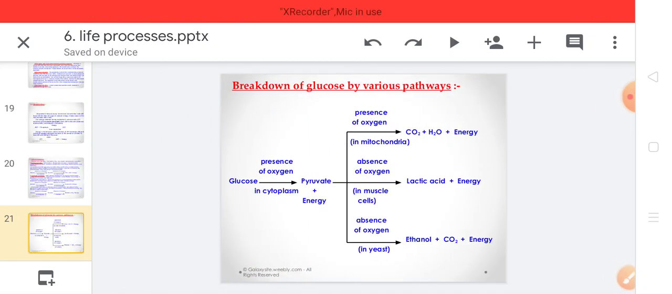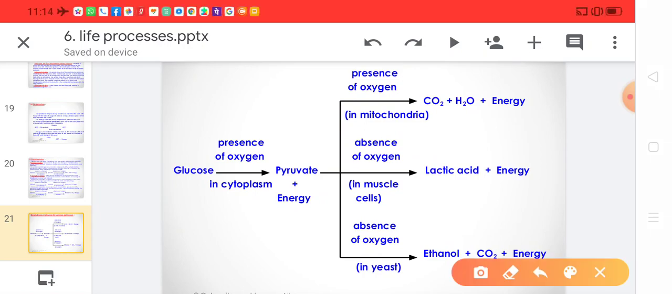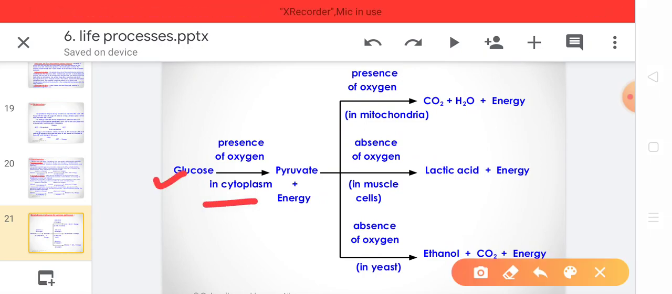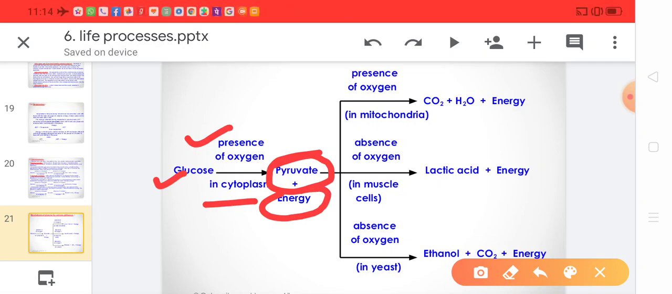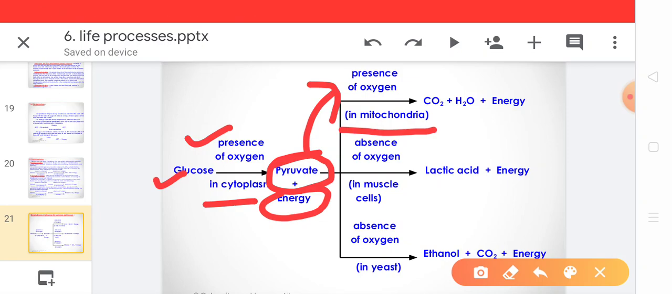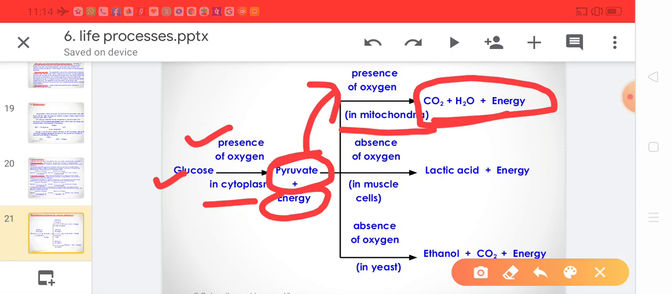Now look over here, the brief flow chart about the breakdown of glucose by various pathways. First, glucose in the cell cytoplasm in the presence of oxygen is converted into pyruvate, and a small amount of energy is released. Now this pyruvate, in the presence of oxygen, goes to the mitochondria, and the complete breakdown of pyruvate occurs, resulting in formation of carbon dioxide, water and energy. This energy is the highest, or we say it is maximum.